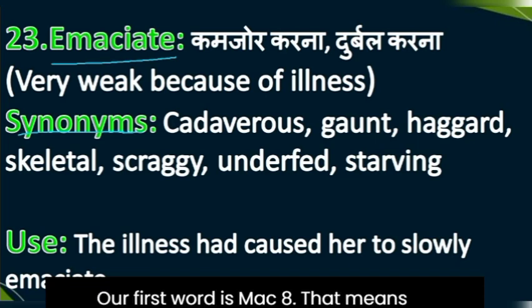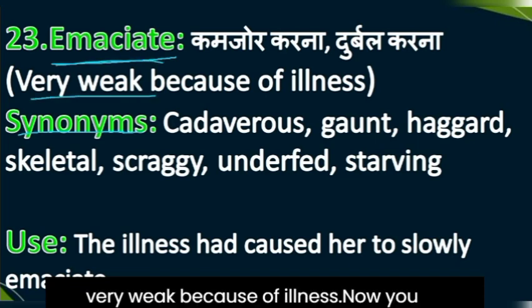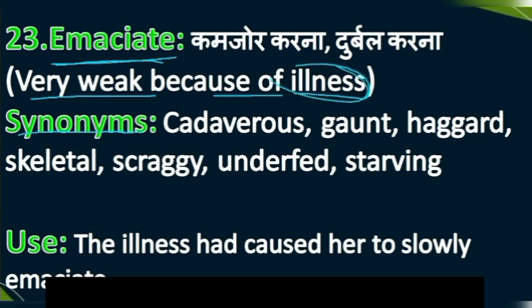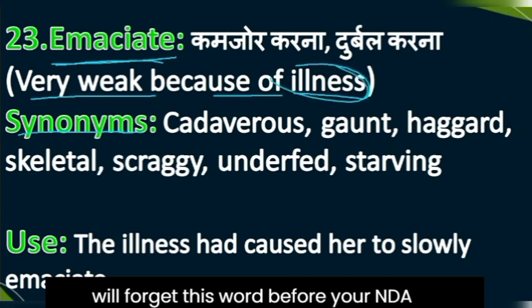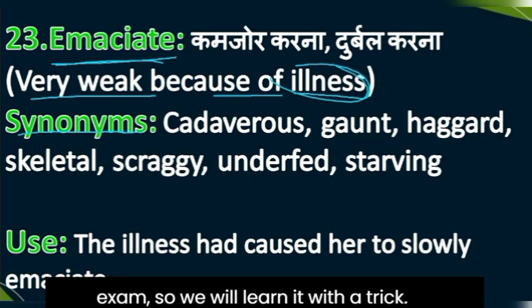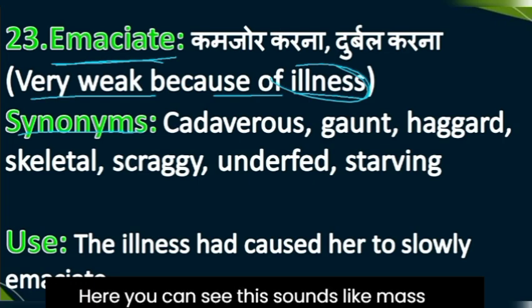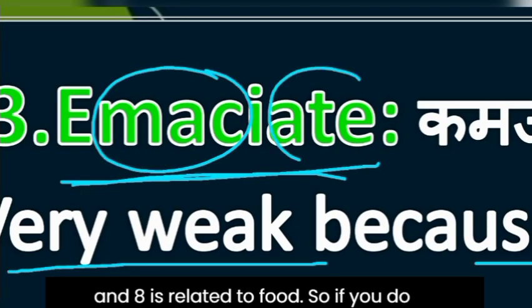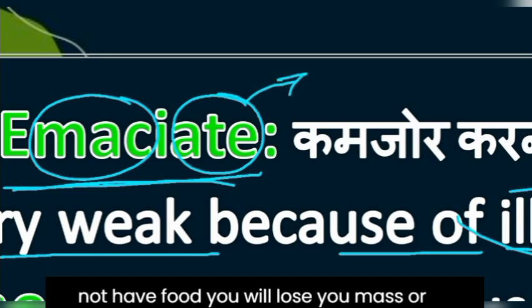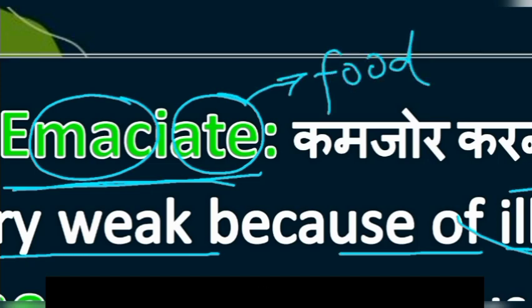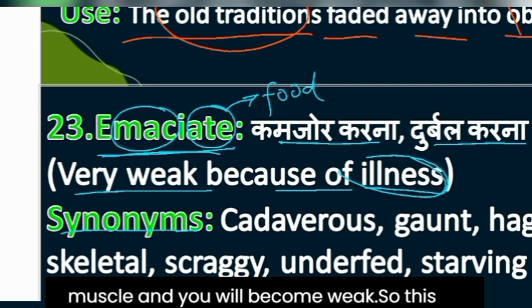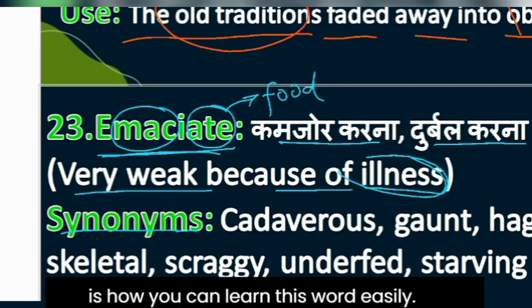Our first word is emaciate, that means very weak because of illness. Now you will forget this word before your NDA exam, so we will learn it with a trick. Here you can see, this sounds like mass and ate is related to food, so if you do not have food you will lose your mass or muscle and you will become weak. So this is how you can learn this word easily.